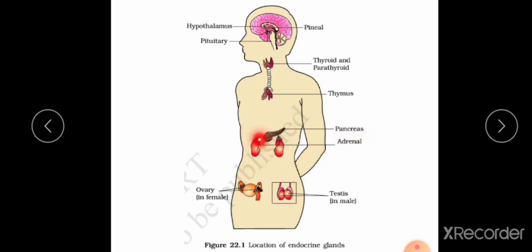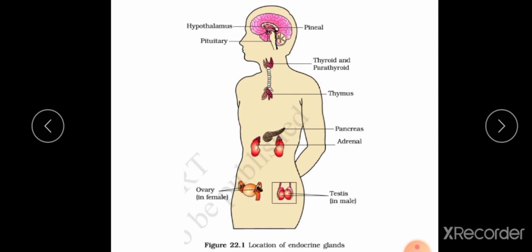In the abdominal region, we can see ovary and testes. These are the endocrine glands present in our body.